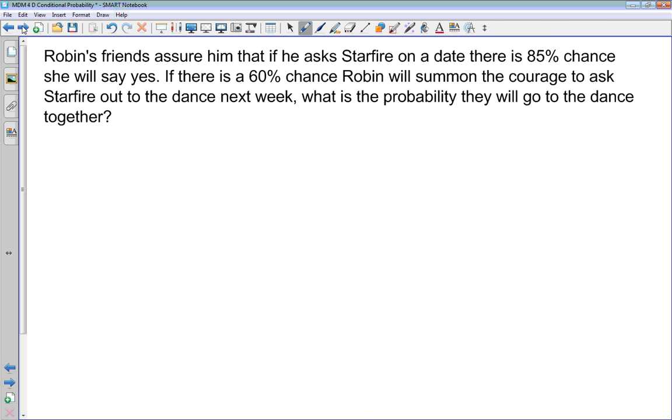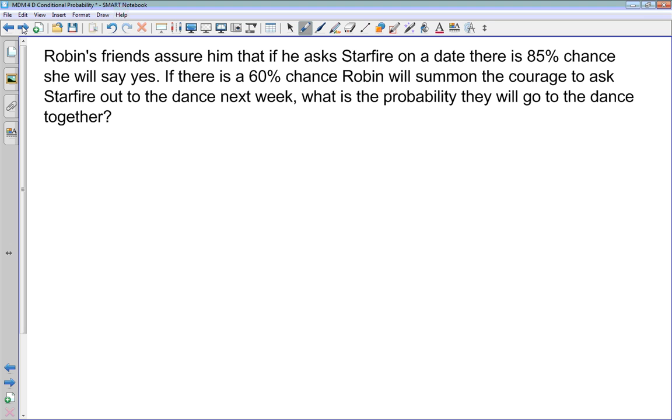Let's see which probability we're asked for in the next example here. Robin's friends assure him that if he asks Starfire on a date, there is an 85% chance that she will say yes. If there is a 60% chance that Robin will summon up the courage to ask Starfire out to the dance next week, what is the probability they will go to the dance together?